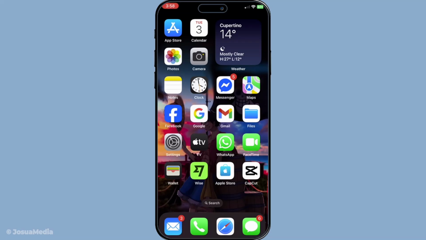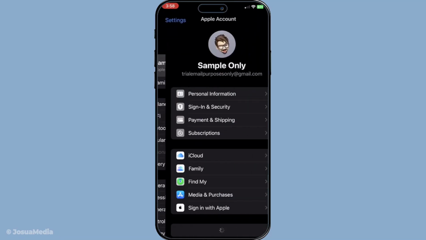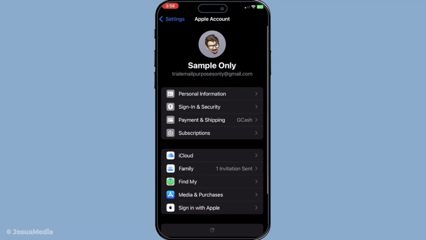First things first, you'll need to start by opening up your iPhone's settings. You know that app with the grey icon and the gears? Go ahead and tap on that. Once you're there, take a look at the very top of your screen where you should see your name. Tapping on your name is your direct gateway into your Apple ID settings, which is where we need to go next. This section houses all kinds of options related to your Apple account, so it can be quite useful for managing your subscriptions.